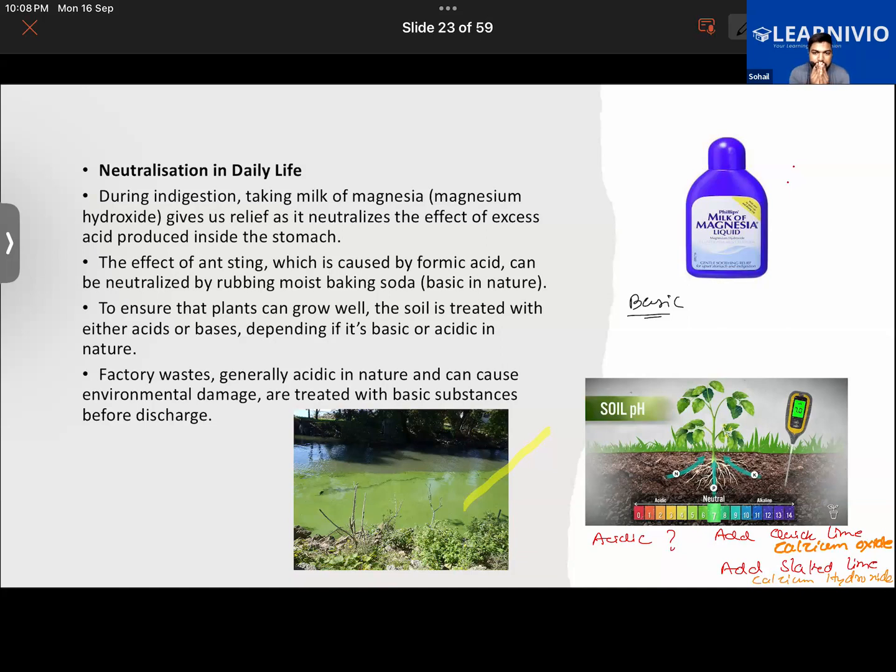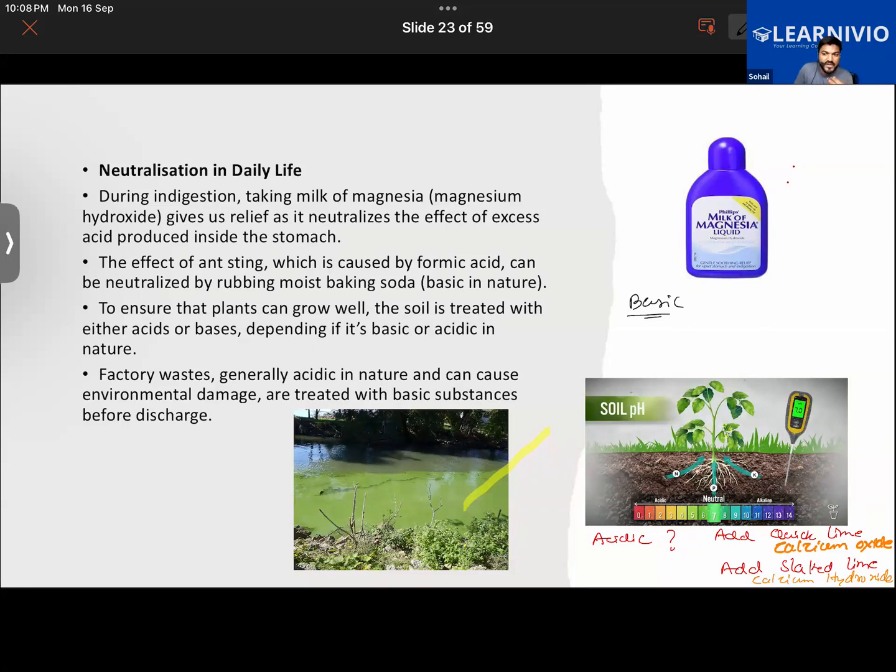Sir, acids. So what substance will contain acid? Should we just pour some acid on the field? Will that be a better idea? That might in fact kill the good bacteria present in the soil. So we must prefer using something natural and organic, say cow dung.